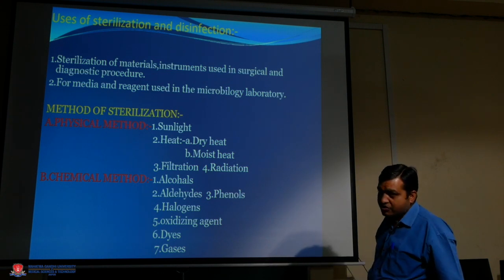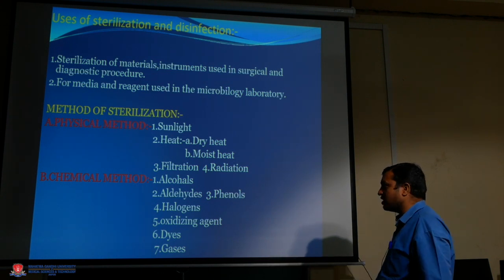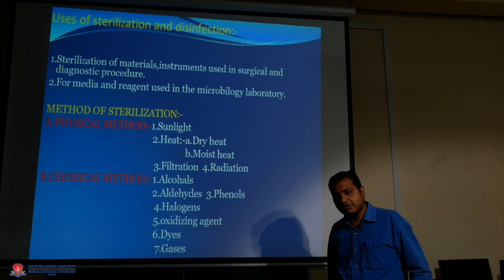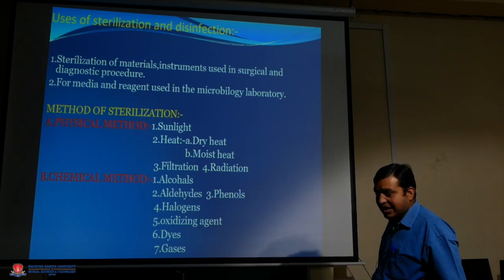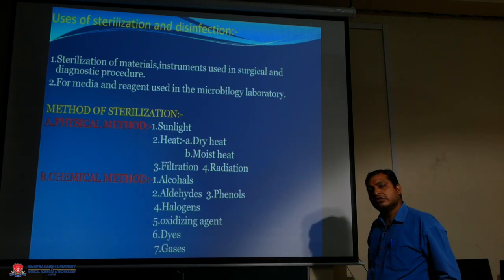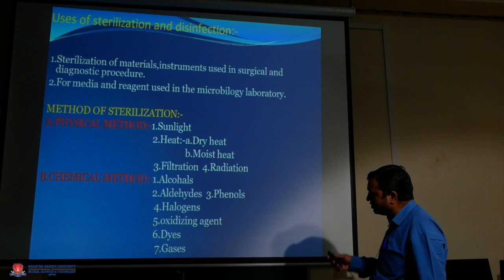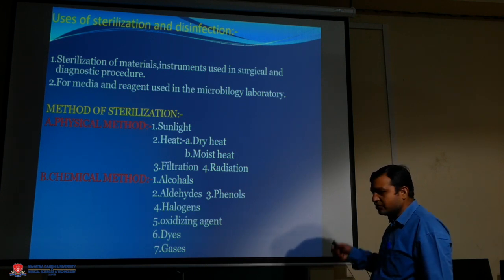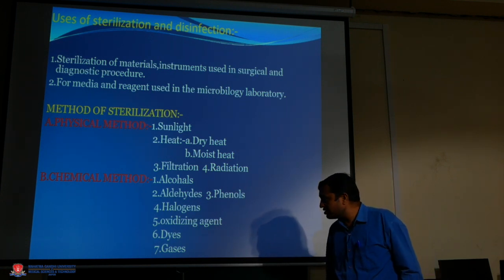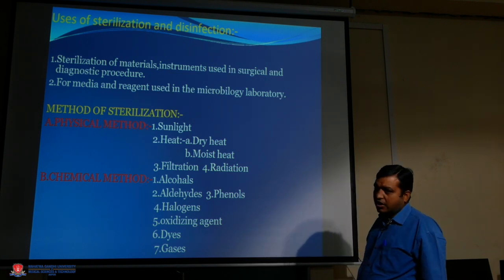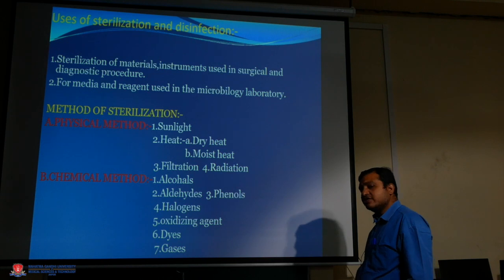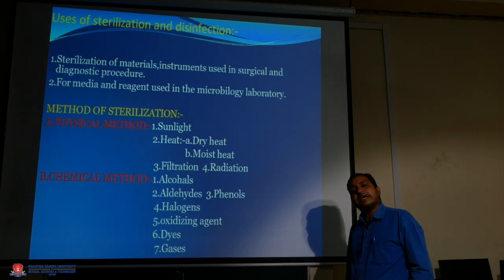Methods of sterilization. There are two types of methods. First, physical methods: sunlight, heat (dry heat and moist heat), filtration and radiations. Second, chemical methods: alcohol, aldehydes, phenols, halogens, oxidizing agents, dyes and gases.